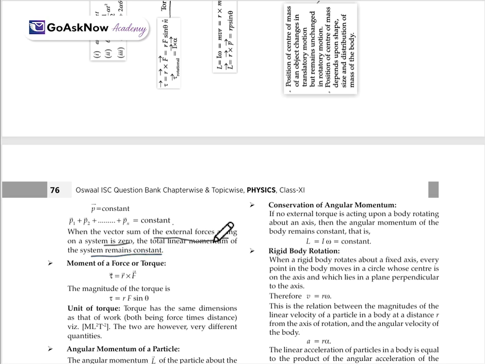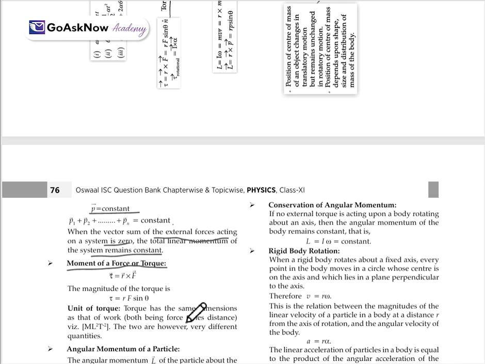Always keep in mind, if the external force acting on the system is 0, as we wrote, F net equals 0, then the total linear momentum of the system always remains constant. Moment of force, or torque. Moment of force can be said as torque. So, torque will be equal to r cross F. The magnitude of the torque will be tau equals r F sine theta.